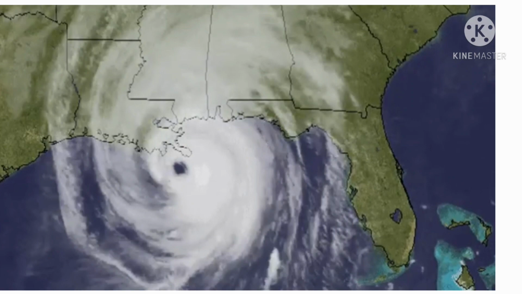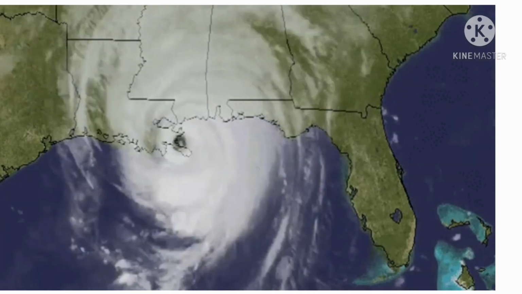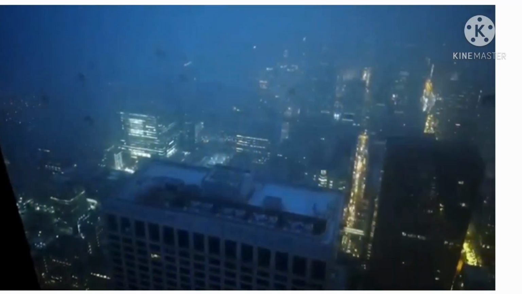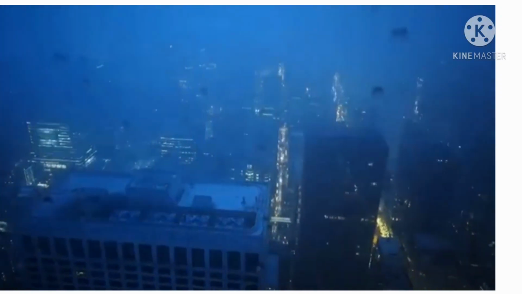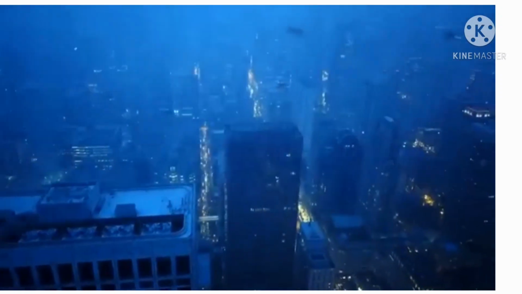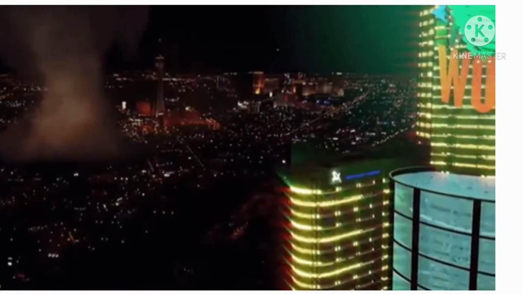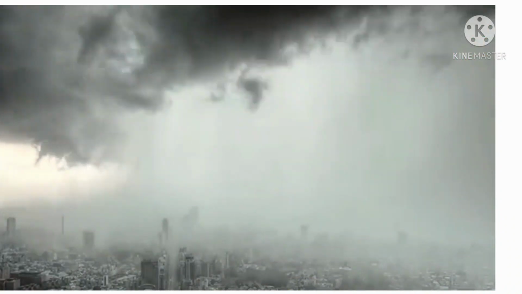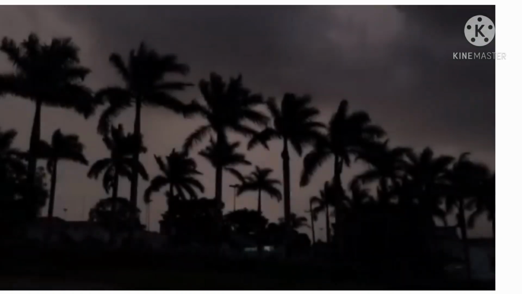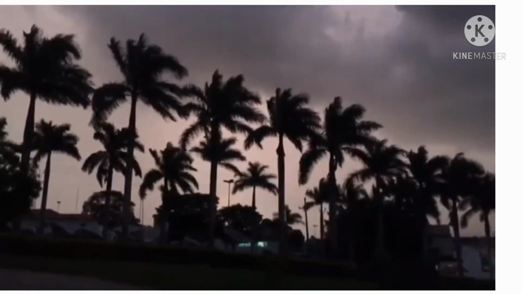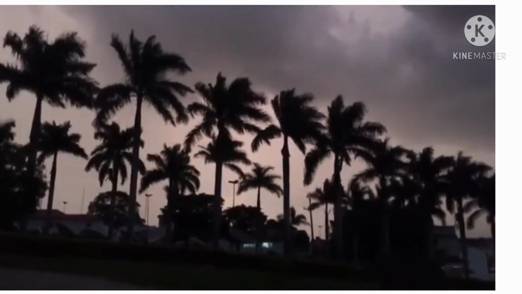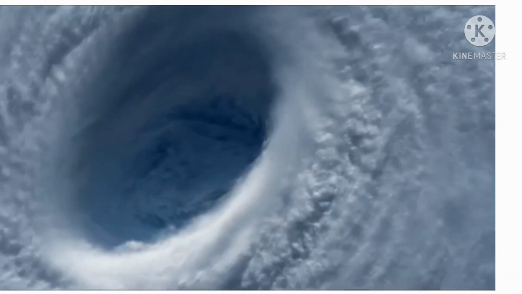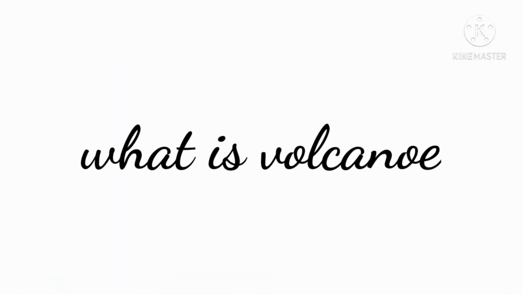Cyclones usually fade away or die when they cross the land area. There is a misconception that the buildings and the other interruptions on the land surface act as a barrier stopping the cyclone. But that's not it. When the cyclonic storm crosses the land surface, the main source of the cyclone, that is the warm water, is taken away. Cyclones work with moist, warm air.